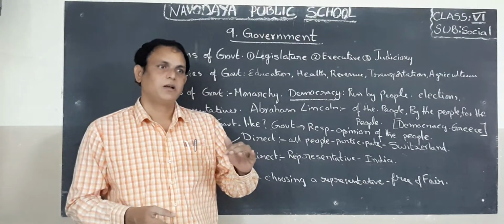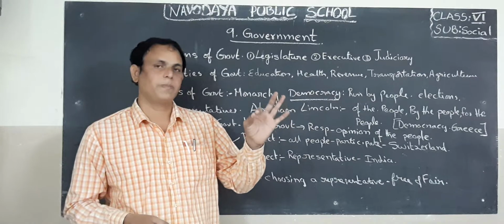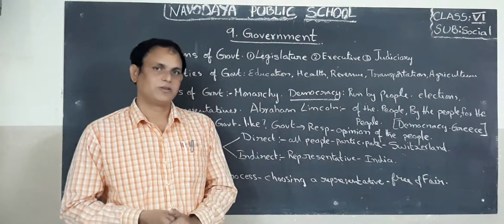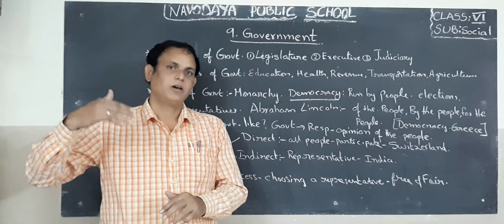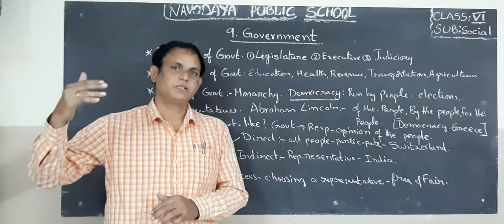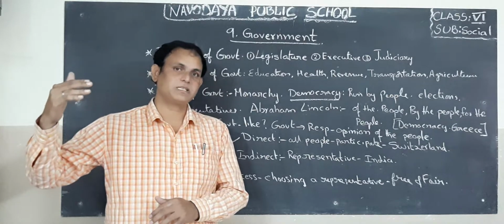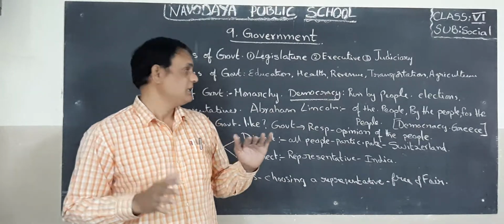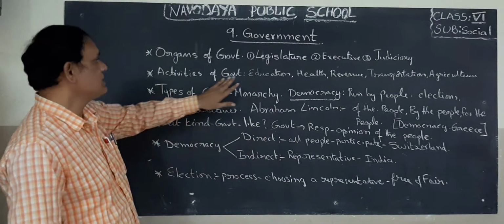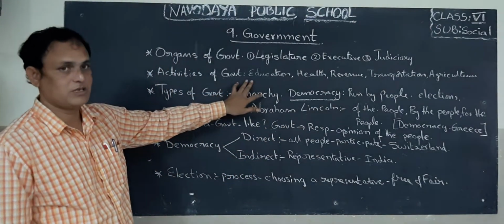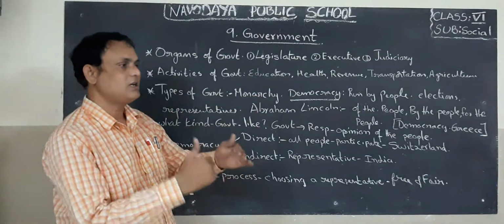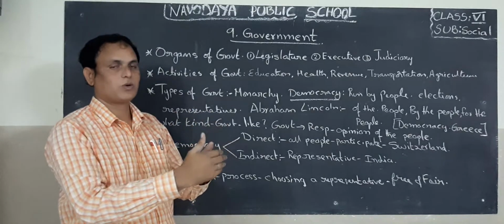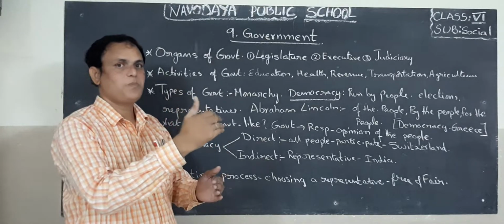State-wise, for the state, CM, the remaining ministers, and also the governor. Next one, central-wise. In the central government, president, prime minister, cabinet ministers. So these are all. Okay, children. Next one here, children: these are the activities of government. These activities will be done by the government through employees and also representatives of the people.